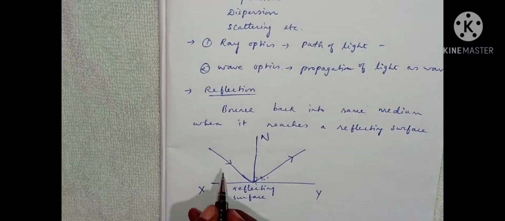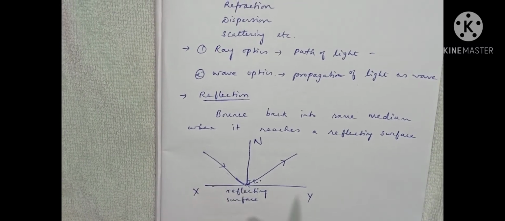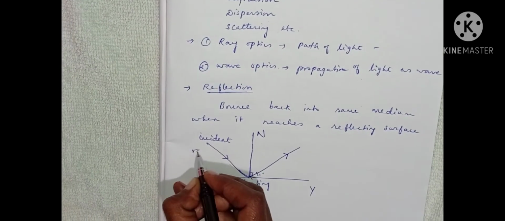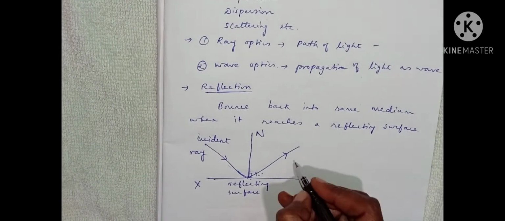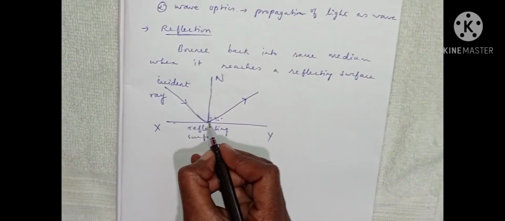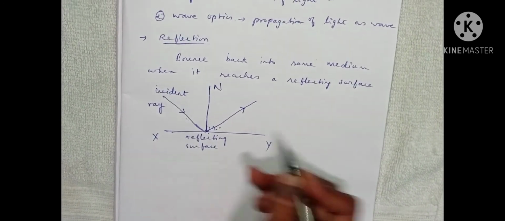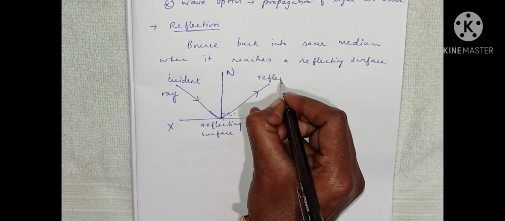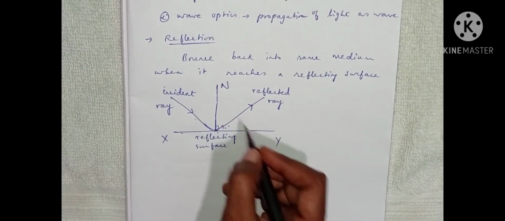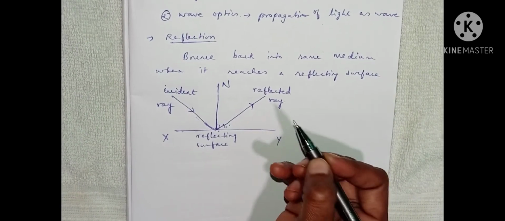Here, the ray which is incident on this reflecting surface is called the incident ray. And the ray which is reflected at this point on the reflecting surface is called the reflected ray. This process is called reflection.